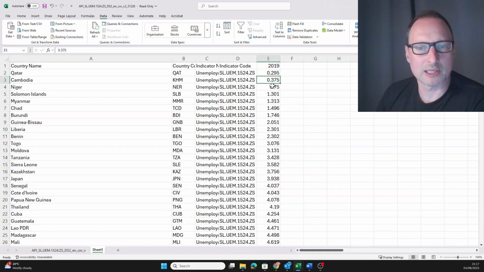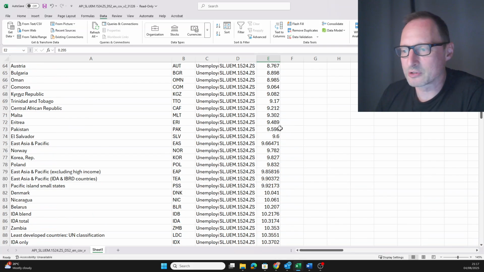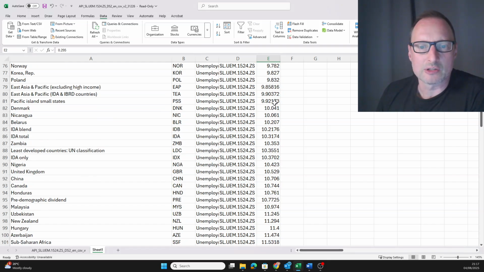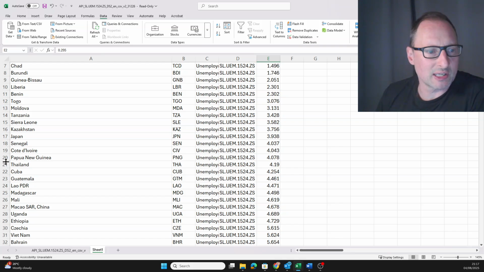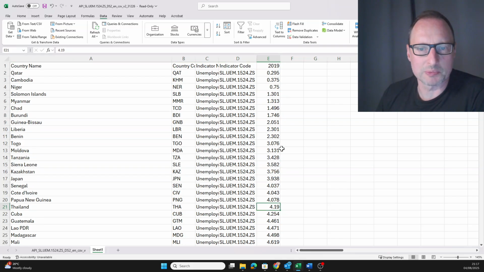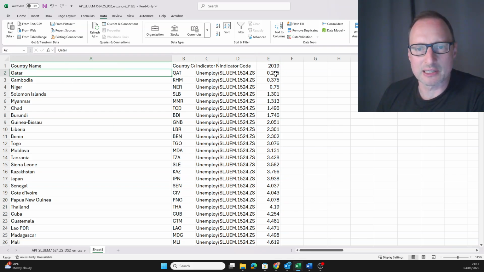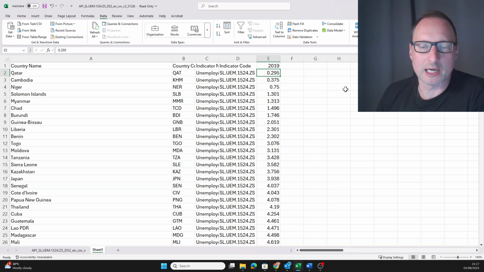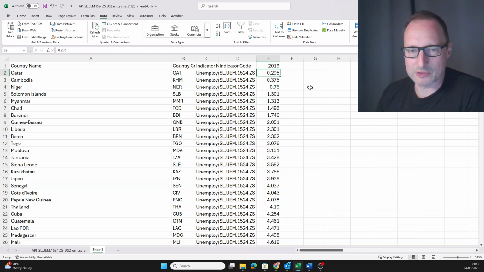Okay, 2019, we actually see that Qatar has the lowest youth unemployment rate. Perhaps we need to learn something about the scale of the data. So you see what this number, let's say here, Thailand, 4.19, means: 4.19 percent of the youth labor force was unemployed. Okay, so these are percentage points. And the lowest number here is Qatar, which has 0.295. Okay, less than 0.5% of people aged between 15 and 24 were unemployed in 2019.